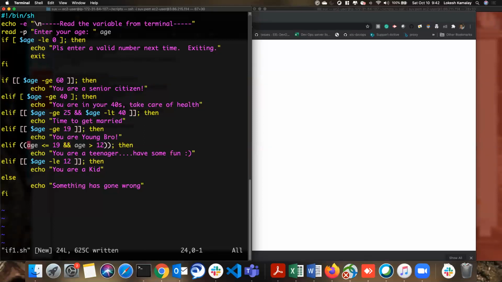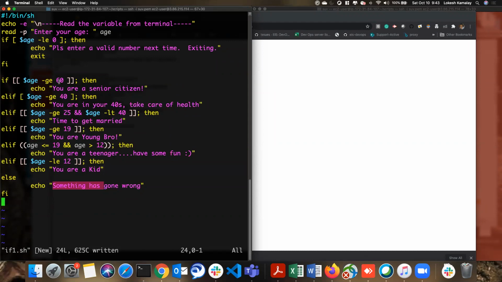So elif age less than or equal to 19 but greater than 12, it means between 12 and 19, so he is a teenager. If it is less than 12, you are a kid. Okay, if all the conditions are not satisfied, then as a final option, I'm saying something has gone wrong.